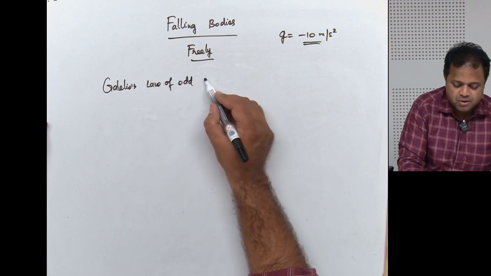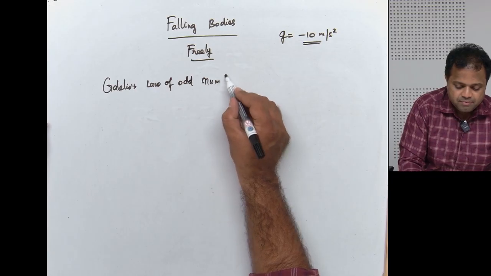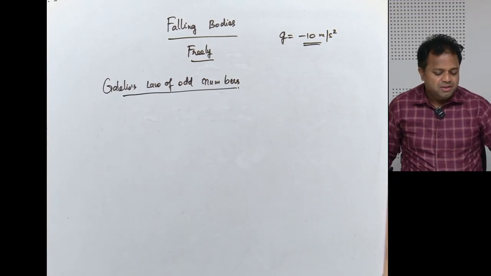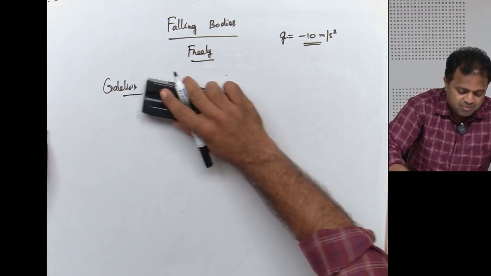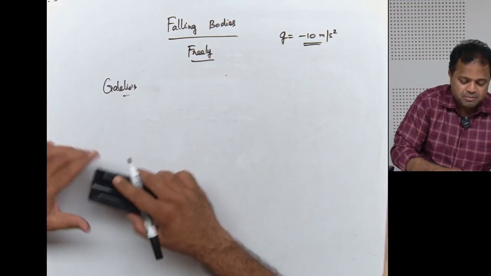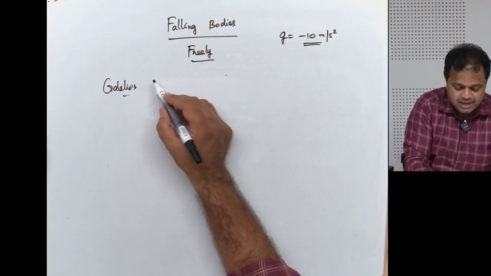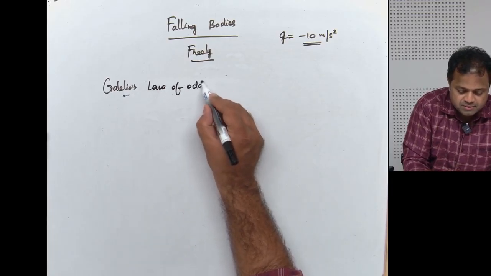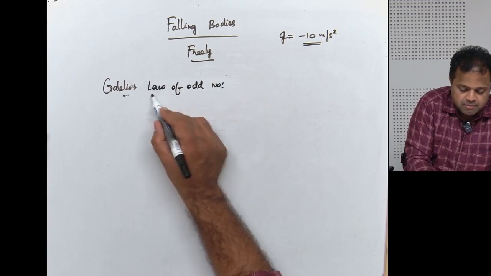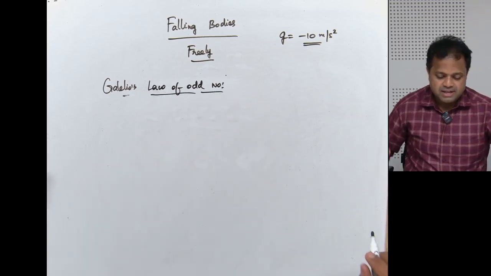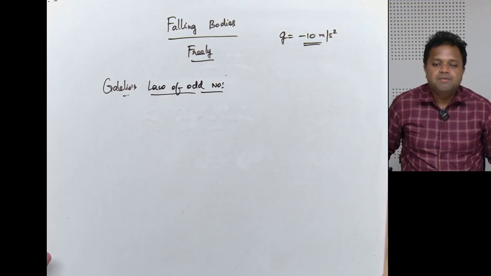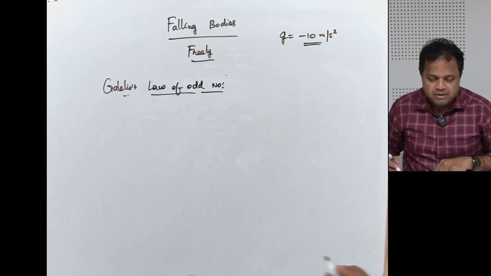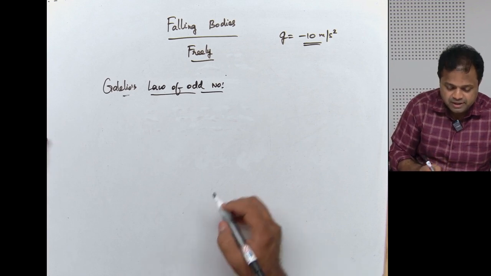This is a very strange way to call it. Law of odd numbers. Okay, not a perfectly valid term, but this is what it can loosely translate into: Galileo's law of odd numbers. I'm sorry if I'm writing slightly crooked like this, it is because of the position I'm sitting. Anyway, I'll try to correct it. Galileo's law of odd numbers. What does that mean? Observe carefully.